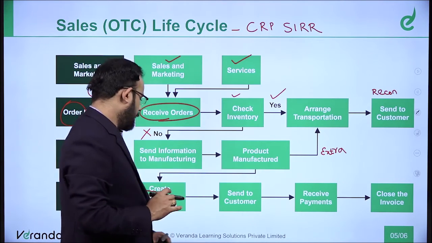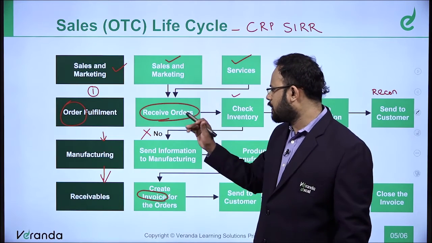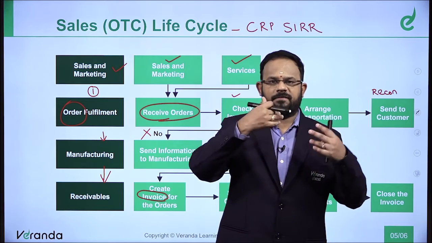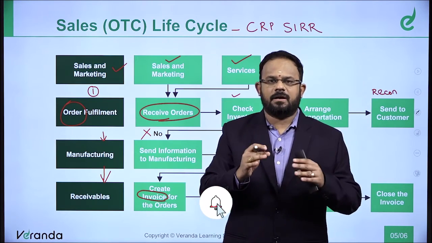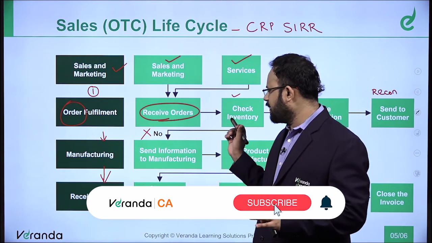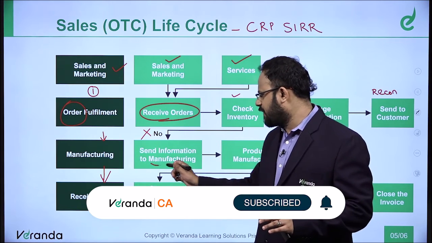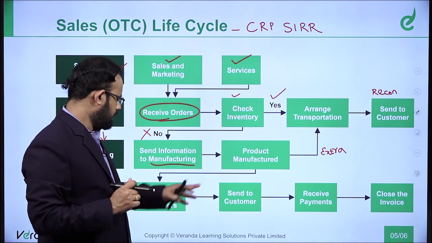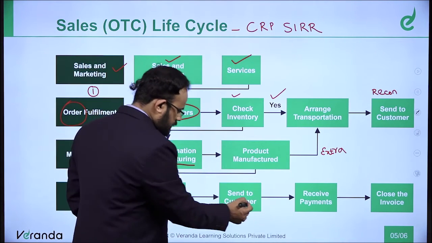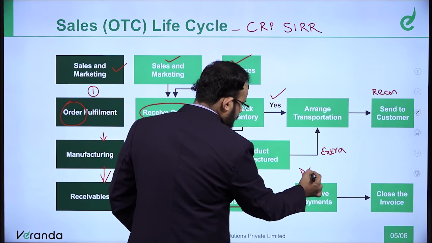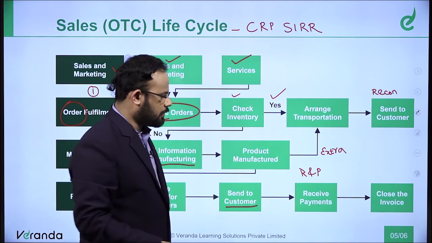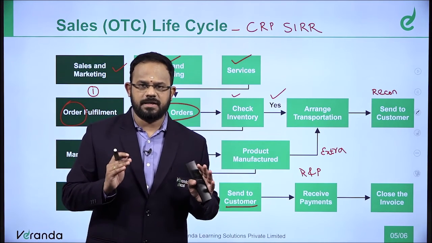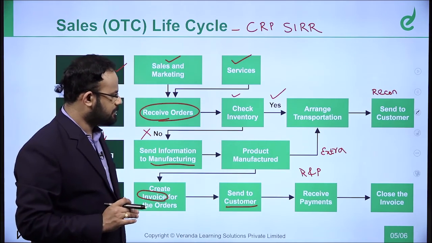So the point is very simple. Whether the product is manufactured or not, you will have to check the inventory. If inventory is already available, pick release shipping will be perfect. It will go directly to the customer. CRP, SIR are smooth. It is very smooth. If there is going to be no inventory, then send the information to the manufacturing. They will have to check whether they will have to manufacture the product. Yes, after they manufacture the product, they will create an invoice and send to the customer. Then receipt and payment will happen automatically. With that, invoice also will be done, reconciliation also will be done. So remember the life cycle called CRP, SIRR, automatically these concepts will easily complete.